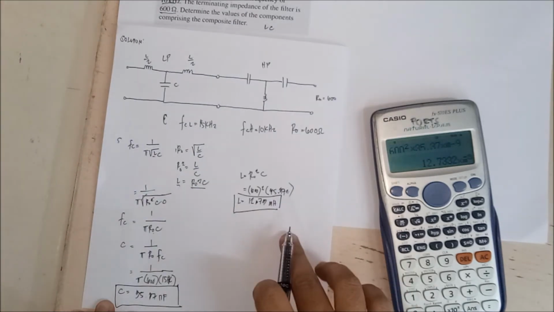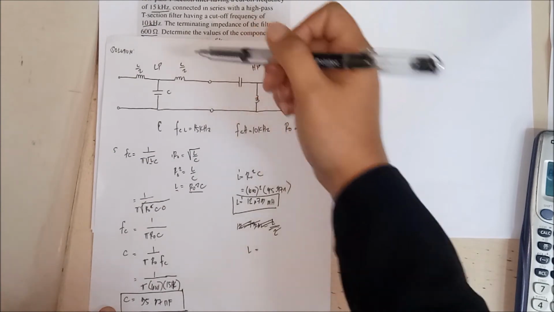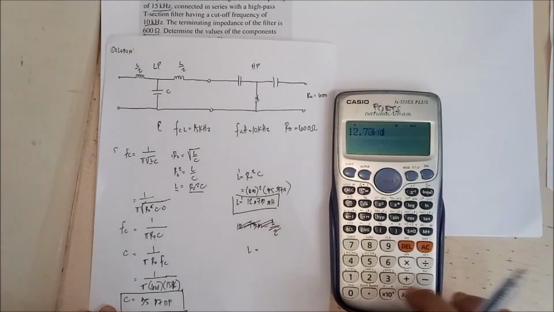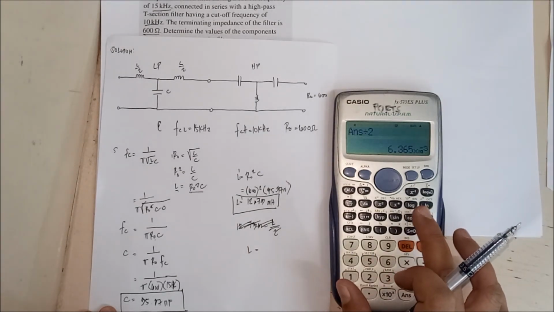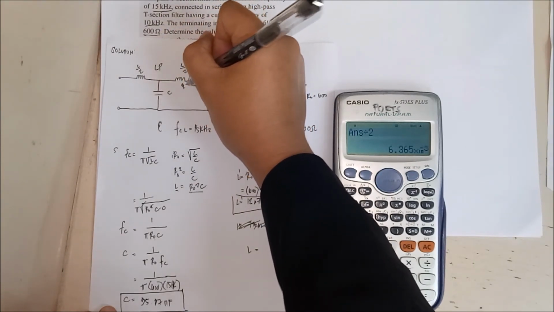So that is your L. So yan, ito na si L. So ibig sabihin, this one here is L over 2. If our L is 12.73 milli divided by 2, so you will have here 3 point. So itong value natin dito would be 3.36